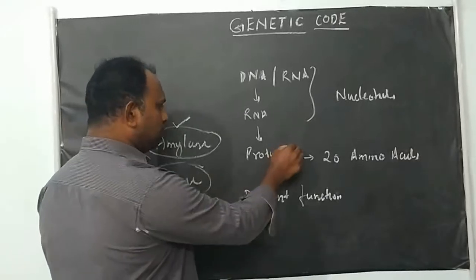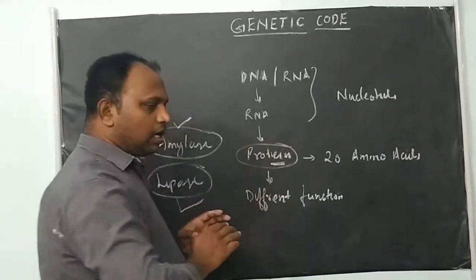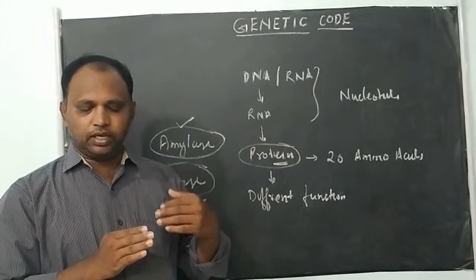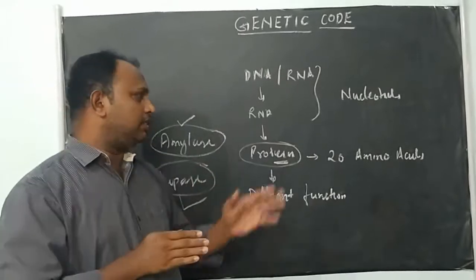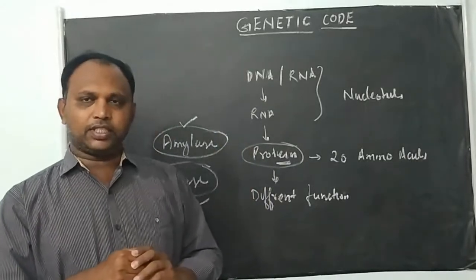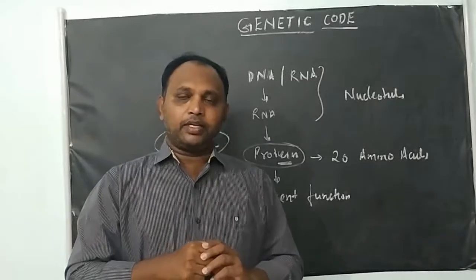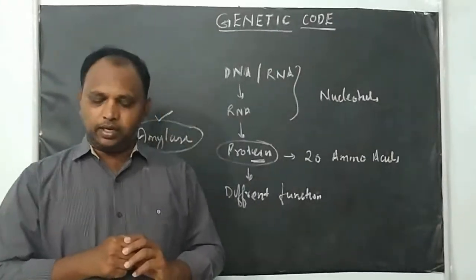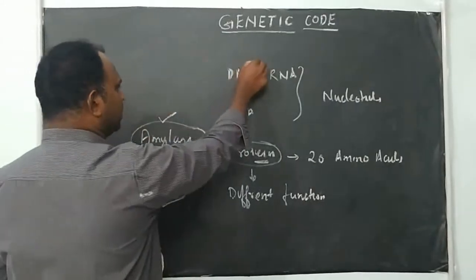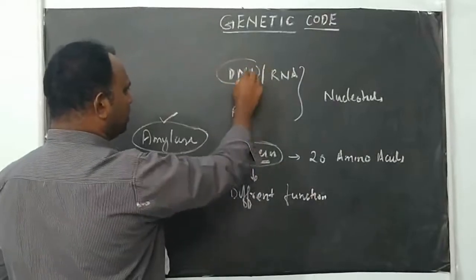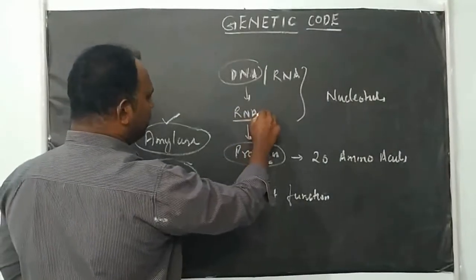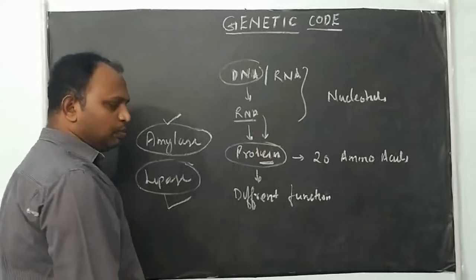In a protein, the order of the sequence arrangement matters. What is the first amino acid, what is the second amino acid, what is the third, like that. That information is present only in RNA or DNA. So the information necessary for synthesis of the protein molecule is carried by DNA and RNA. During transcription, the genetic information present in the DNA is passed from DNA to RNA. And from RNA, the information is further converted into protein molecule.